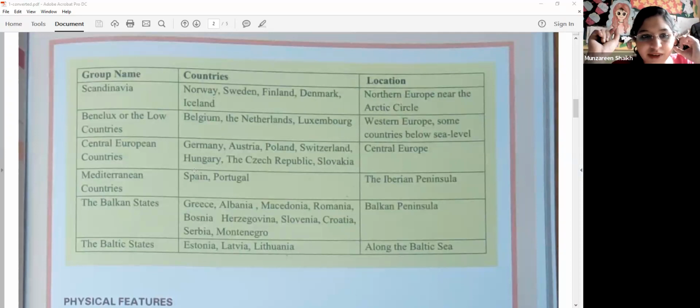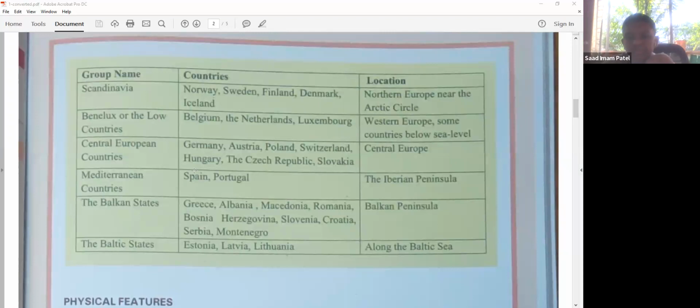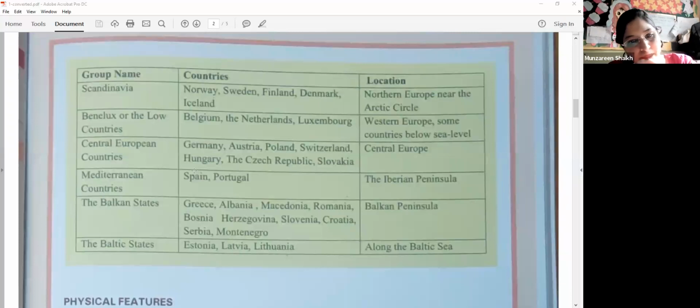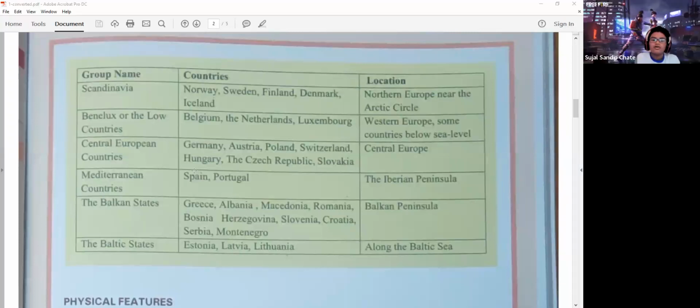Where are these countries located? Among all this, the Balkan states are very important. The Baltic states are important. Mediterranean countries. Okay, let me ask you all. Which are the Mediterranean countries? Spain and Portugal. In Portugal, what is the location? Iberian Peninsula. Okay.